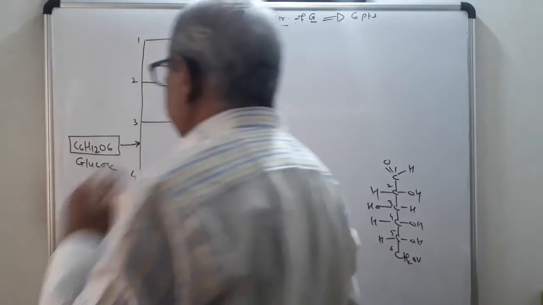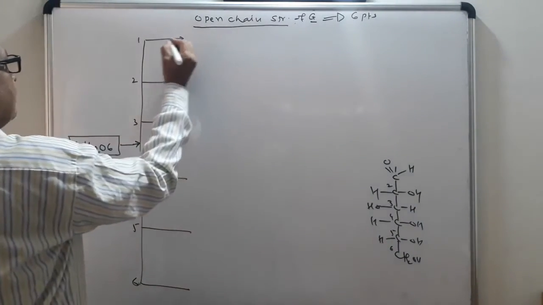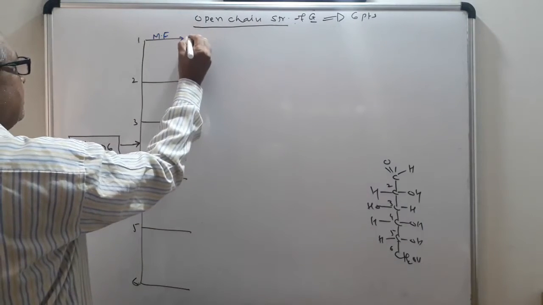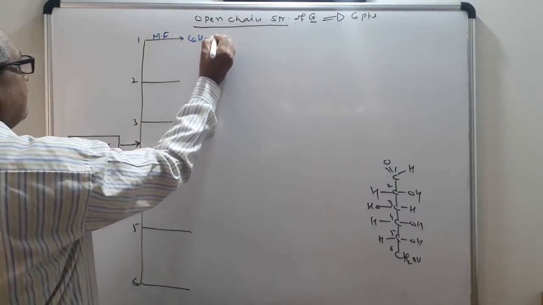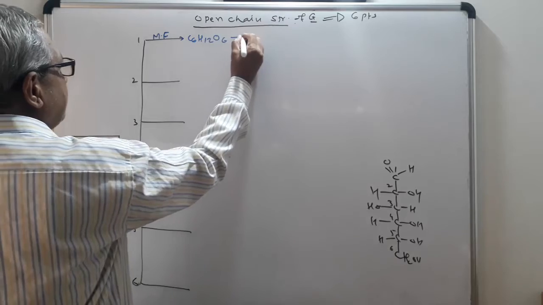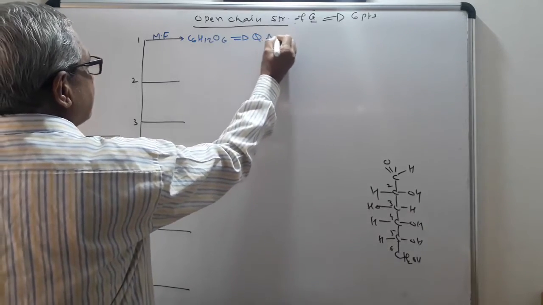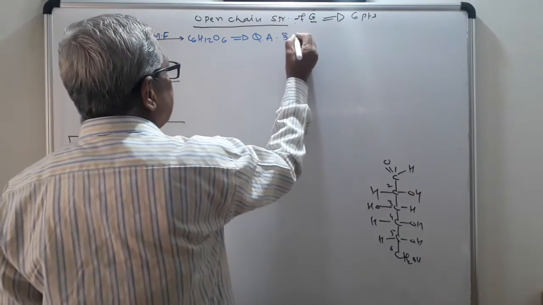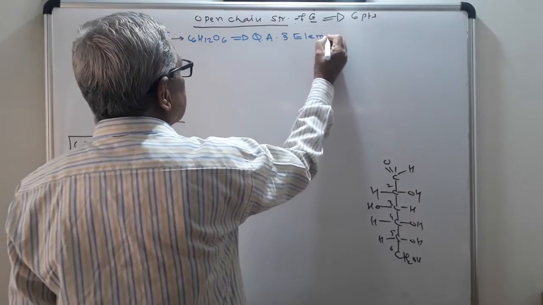So the first point you have to prove here is the molecular formula of glucose, C6H12O6. It can be determined by qualitative and quantitative analysis as well as elemental analysis.